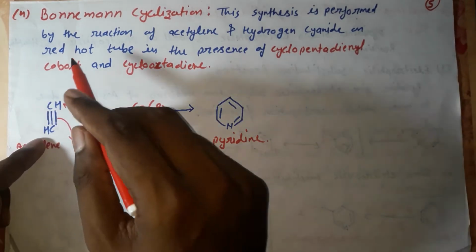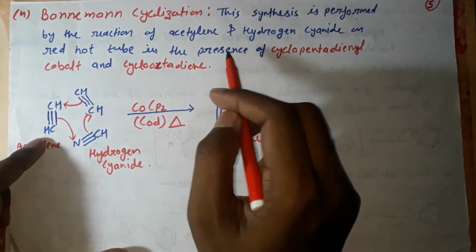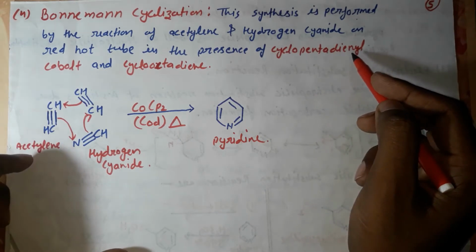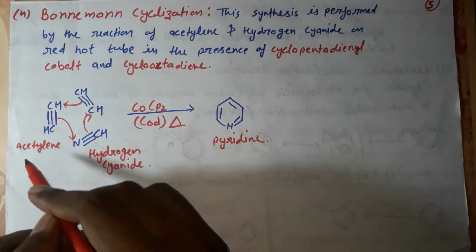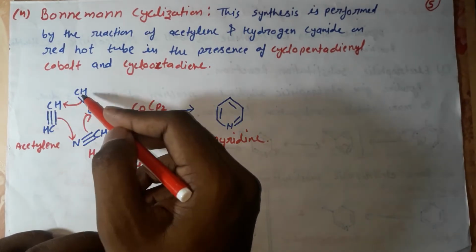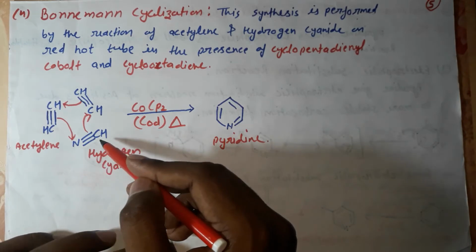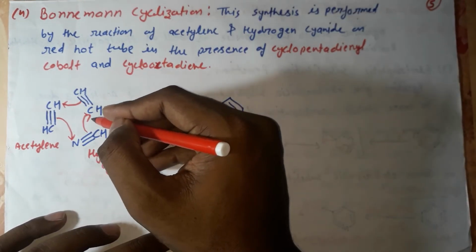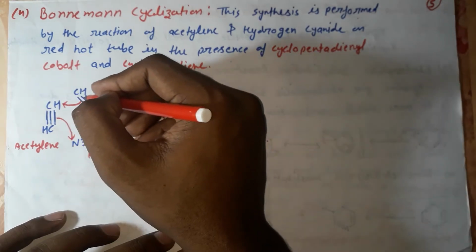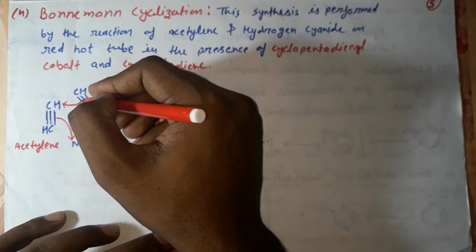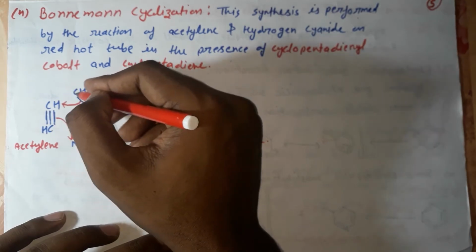Okay, on a red hot tube in the presence of cyclopentadienyl. Okay, so this is the acetylene molecule. There are two molecules of acetylene, this one, and this is hydrogen cyanide. This bond will break and attack at this carbon and form a single bond, and this bond from this acetylene gas will break and attack, forming a bond between this carbon and this carbon.